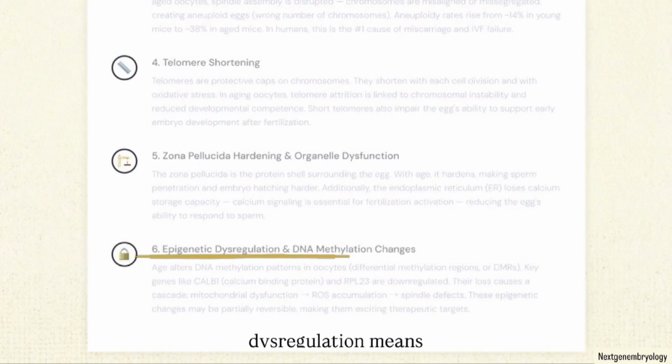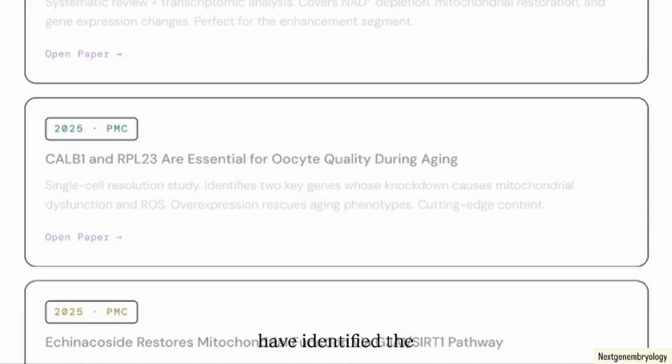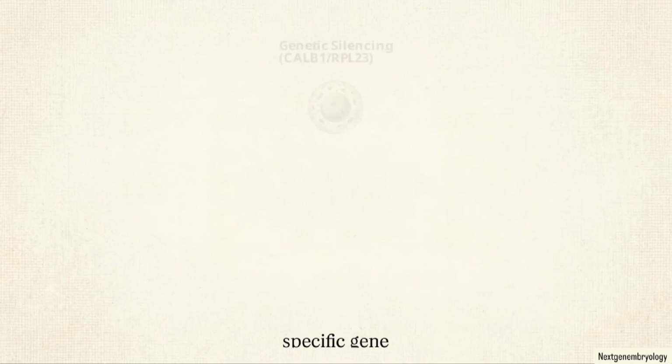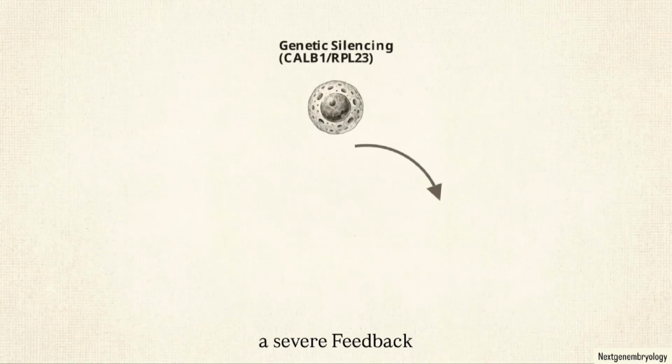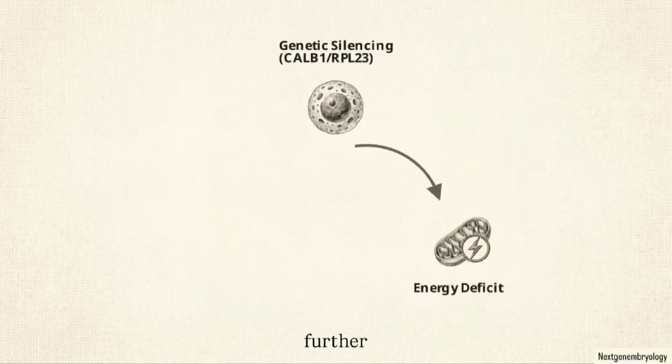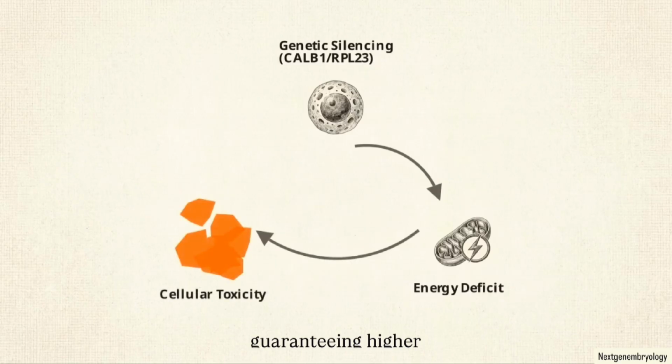This epigenetic dysregulation means environmental factors begin turning off specific genes that are mandatory for healthy embryo development. Recent single-cell resolution studies have identified the targeted downregulation of two highly specific genes, CALB1 and RPL23. The loss of these specific gene expressions initiates a severe feedback loop, driving further mitochondrial dysfunction and guaranteeing higher levels of reactive oxygen species.